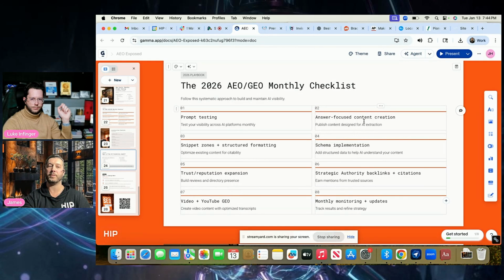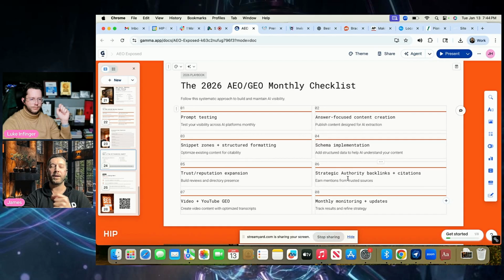You want to make sure you're doing this as well. Snippet zones and structured formatting, like I mentioned, specific formatting, that H1, the H2, specific details, just maybe 300 words where it really answers a specific question that's optimized in that heading. Making sure you have schema implementation, especially FAQ, and trust, reputation expansion, do press release campaigns, strategic authority backlinks, right? I can't stress that enough.